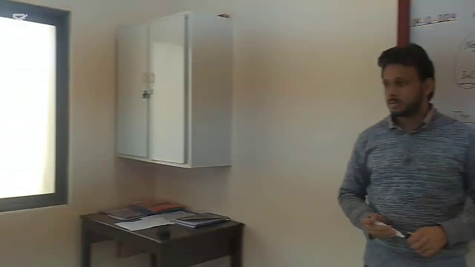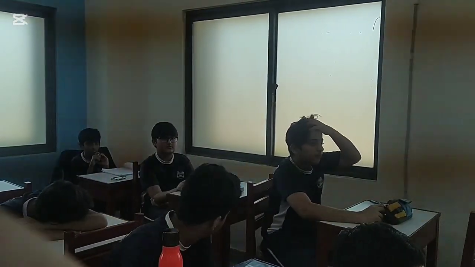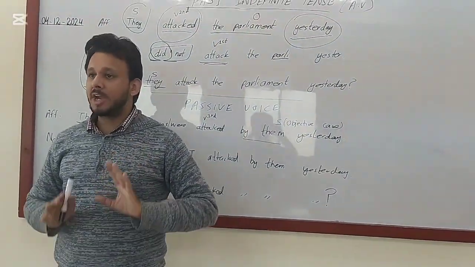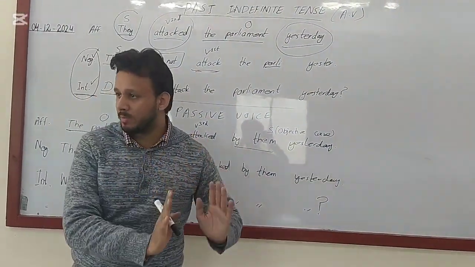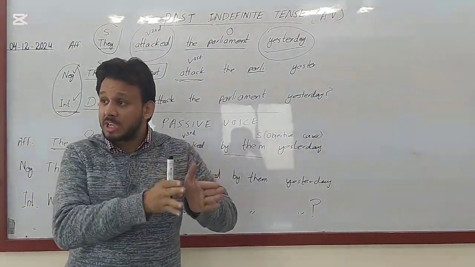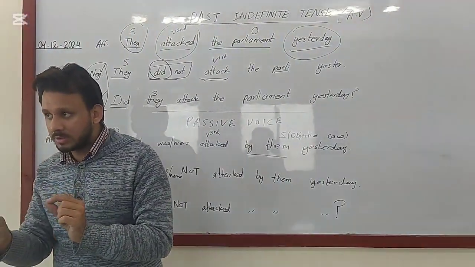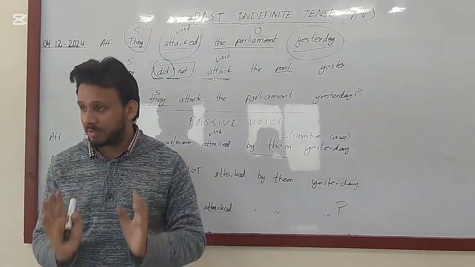Sir, in present affirmative, past indefinite affirmative... in present indefinite affirmative, we use first form. Yes, in present indefinite affirmative, you only use first form of verb, and if the subject is he, she, it, or a single name, you need to add s or es with the first form of the verb.